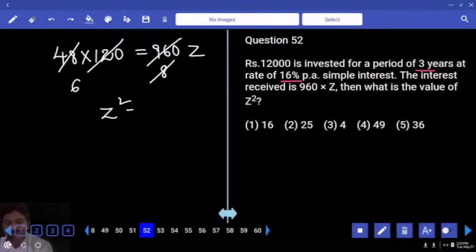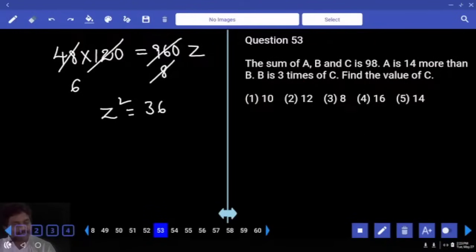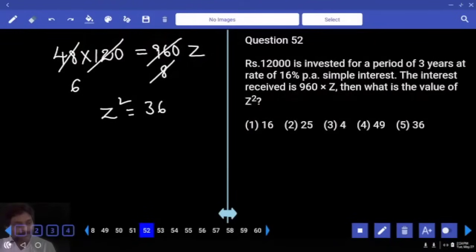Question is about Z square. Answer 36. But before that I verified all the options. We were asked to calculate Z square. Answer should be a perfect square. Every option is a perfect square. If there is only one perfect square in options, we don't have to solve it. You understand? Got it?